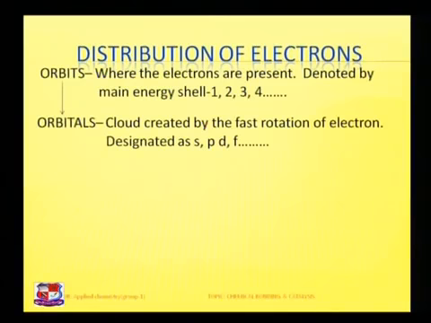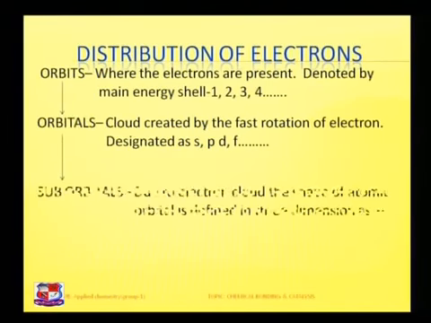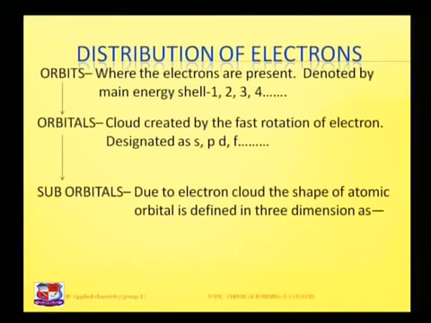Now, as the electrons create a cloud, the space is increased. Therefore, the space can be defined on the basis of the three-dimensional structure X, Y, Z, and based on that, orbitals contain suborbitals because of the electron cloud. The shape of an atomic orbital is defined based on the three dimensions.